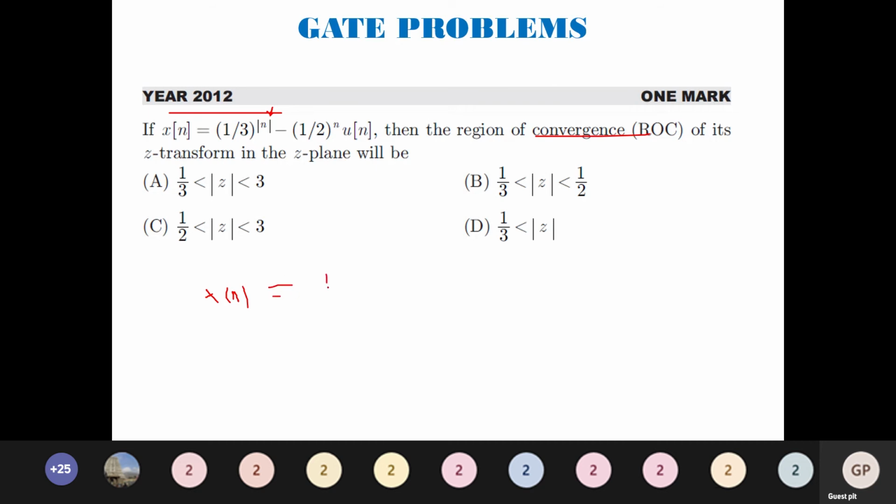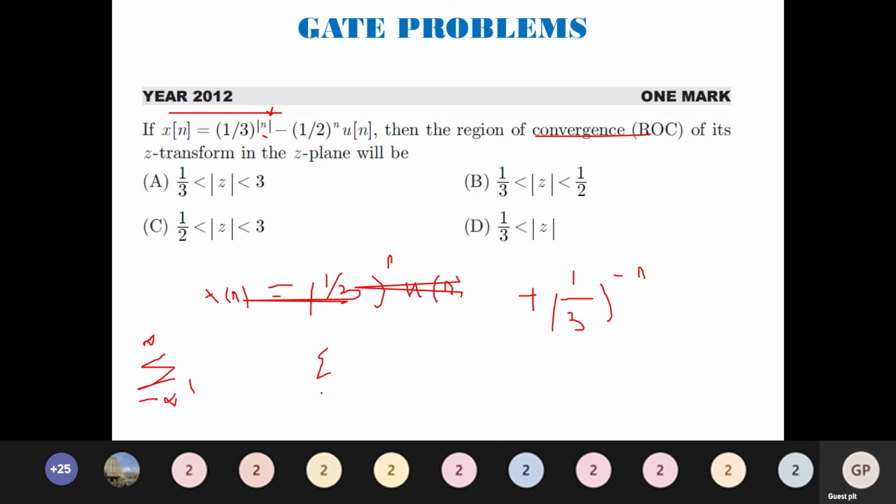So I can rewrite it as (1 by 3) whole power n u of n, this is positive. Next, plus (1 by 3) whole power minus n, because here modulus will take two values, plus n and minus n. Here since summation, always remember this concept, summation is minus infinity to plus infinity.